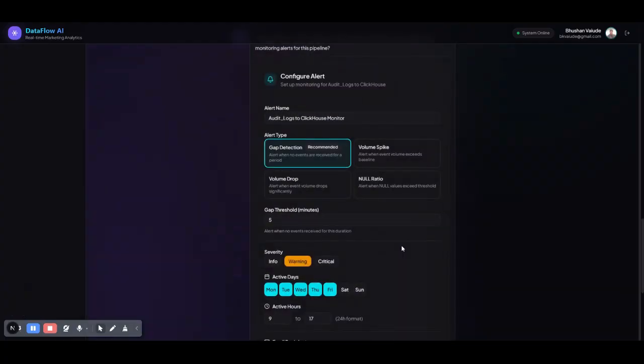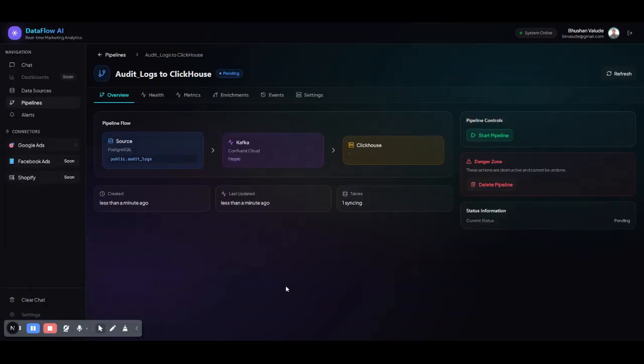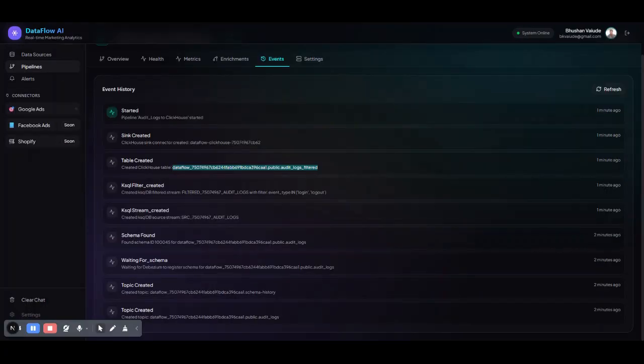Even the... and set up the alert. Let's see the pipeline here. Now you see the danger zone here, which is the one-click setup to do the cleanup. Let's start the pipeline. You can see all the pipeline events.